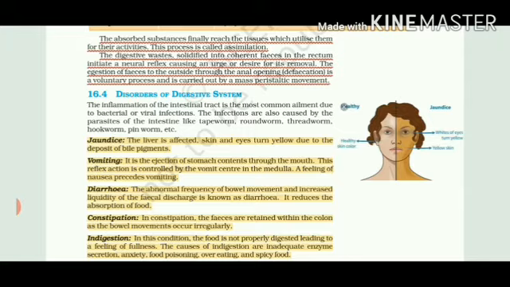Now we come to the topic disorders of the digestive system. Sometimes there can be inflammation in our normal gut or alimentary canal, which can be due to some bacteria or viruses. Either we take contaminated food or water, or sometimes some kind of protozoans or parasites may enter our body and lead to infection in our stomach. These parasites can be tapeworm, roundworm, threadworm, hookworm, or pinworm. They are parasites where our body behaves as a host, and all the nutrients from our body are given to these parasites.